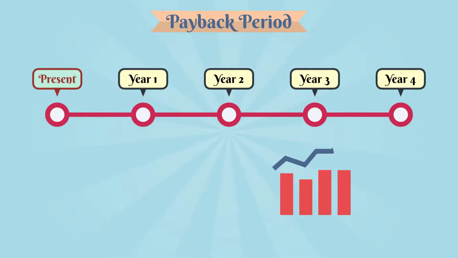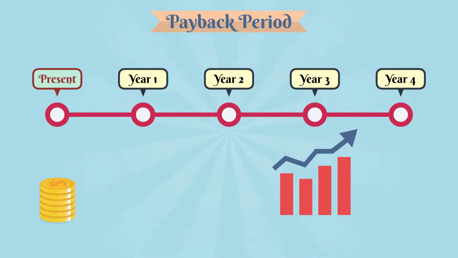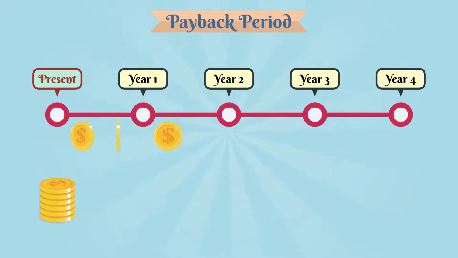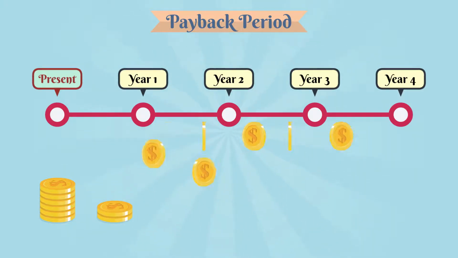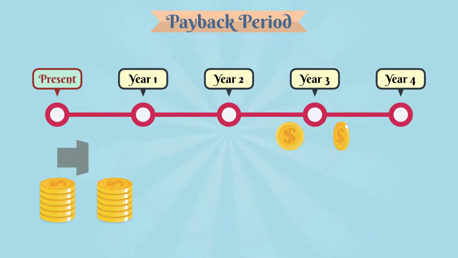If the stream of expected proceeds is not constant from year to year, the payback period is determined by adding up the cash inflows expected in successive years until the total is equal to the original outlay. In this case, the payback period is only 2.5 years.